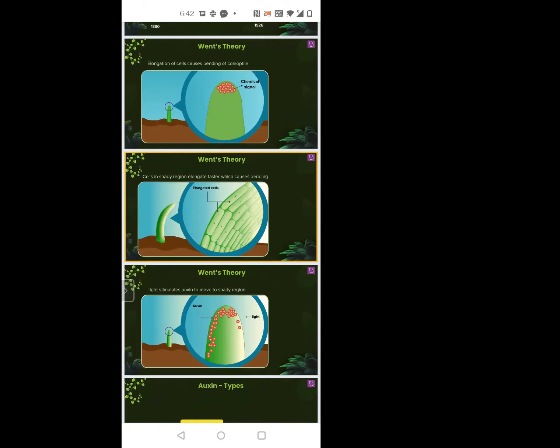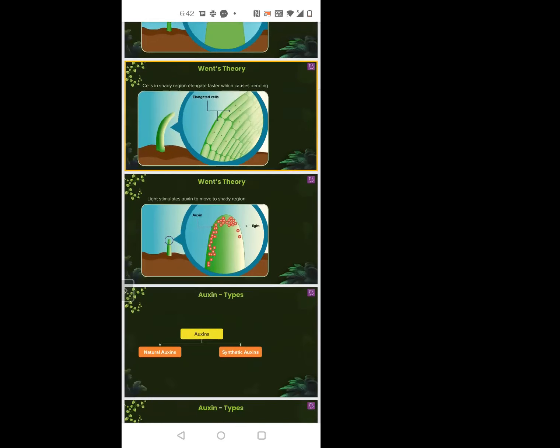So when the light falls on the plant, the auxins will slowly start moving towards the shady side. That is why it is promoting growth on the shady side, and as a result, the plant will bend. If you see the cells there, it will look like this. The cells will just get elongated a bit more.